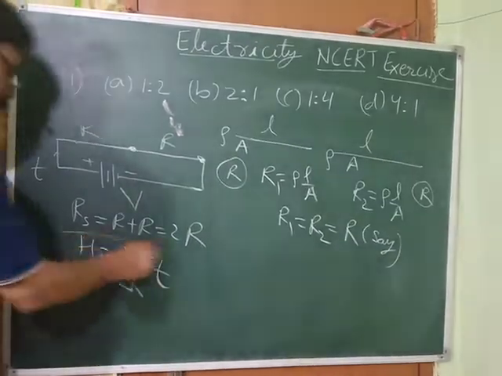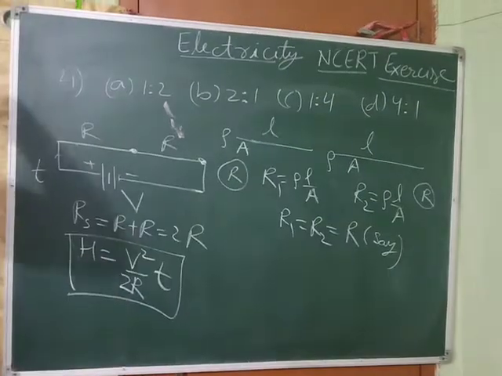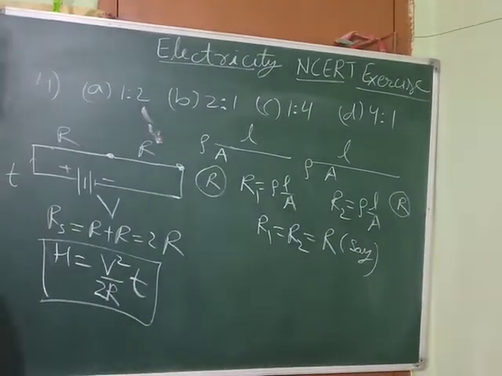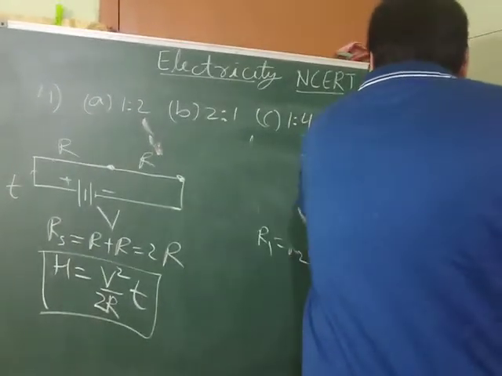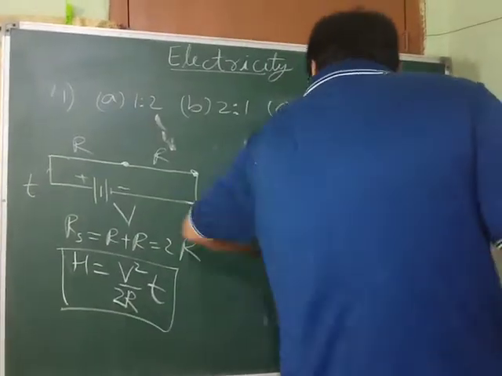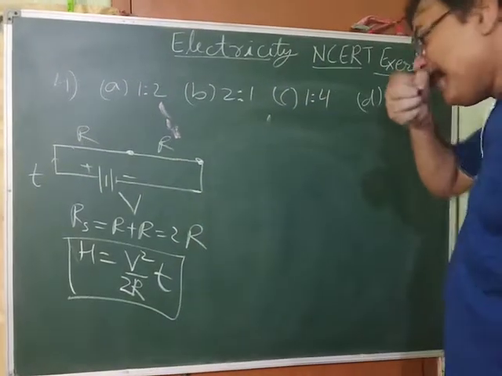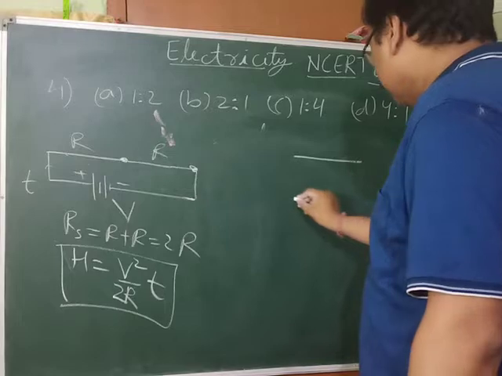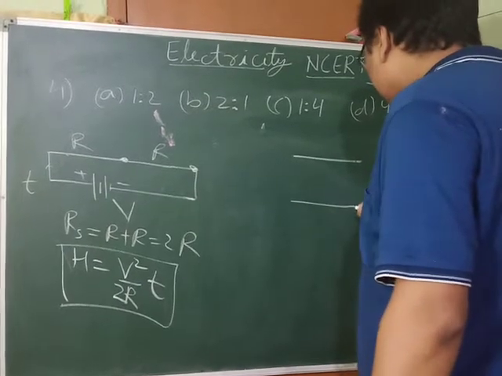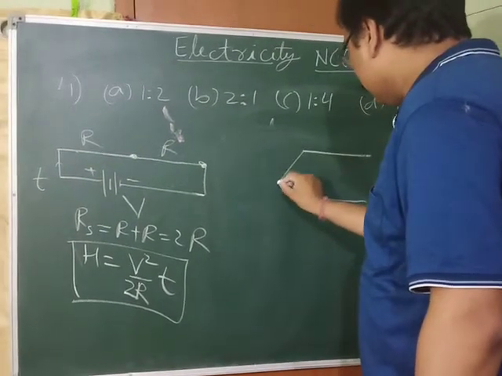This we got. Now they are connected in parallel, with the same battery and for the same time. This is one wire, this is another wire, connected in parallel.